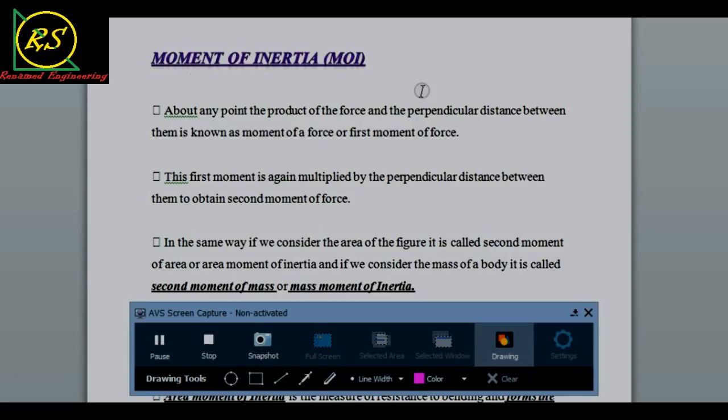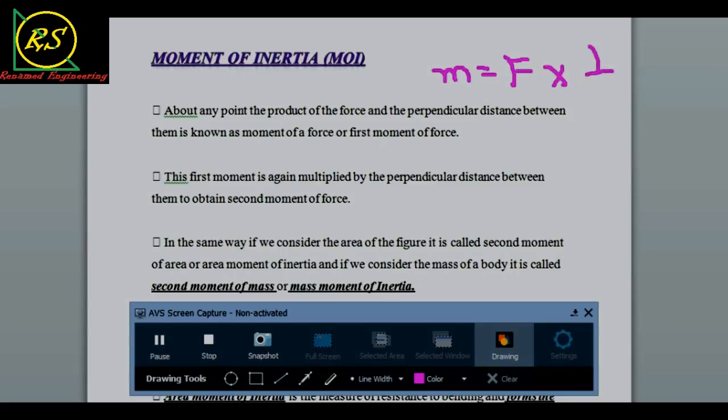Now let's come to moment of inertia, MOI. About any point, the product of force and the perpendicular distance between them is known as moment of force, or first moment of force. Before we come to this, we should know what is meant by moment. Moment is equal to force into perpendicular distance. That is known as moment.